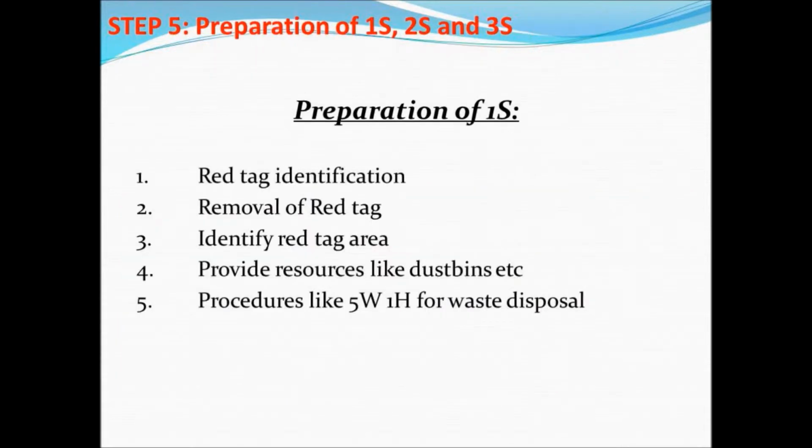Step 5 is preparation for 1S, 2S, 3S. It means red tagging, disposal of unwanted items, deciding the min-max levels, deciding the layout and how the flow will take place, and of course cleanliness, the first initial cleanliness.